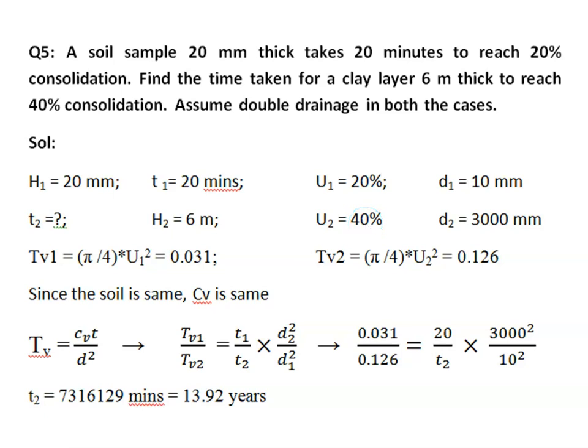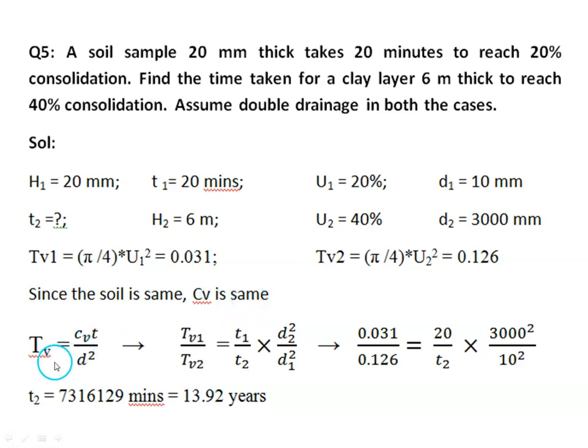So here thickness is 6 meter. Assume double drainage in both cases. When there is double drainage, the drainage path will become half of the thickness of the soil sample. So D1 will become H1 by 2 and D2 is H2 by 2. Then corresponding to the first condition, that is for the laboratory sample, the time factor equals 0.031, and for the field soil the time factor is 0.126. Because the soil is the same, the coefficient of consolidation is the same.